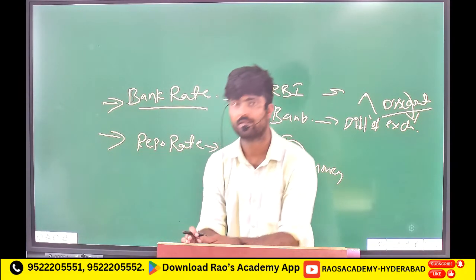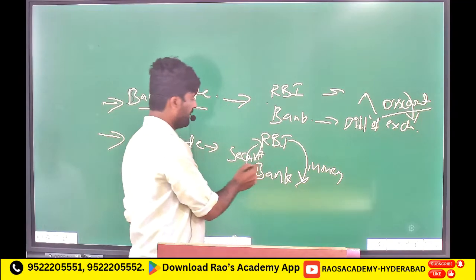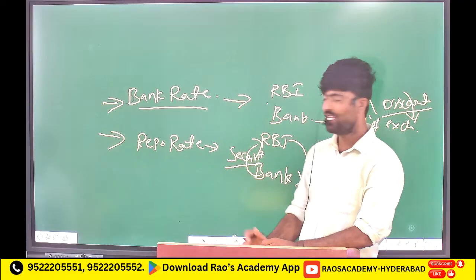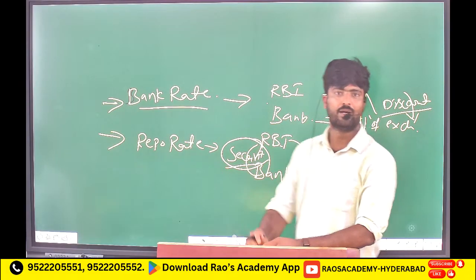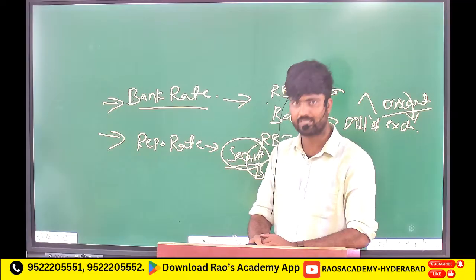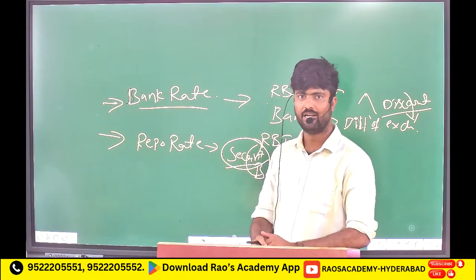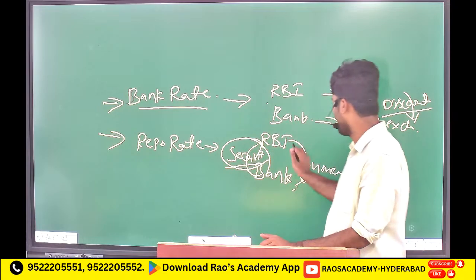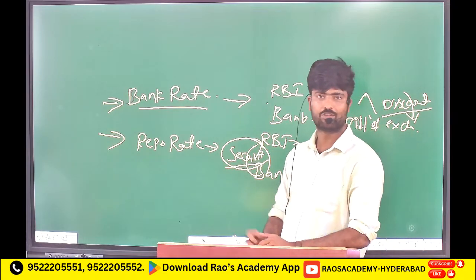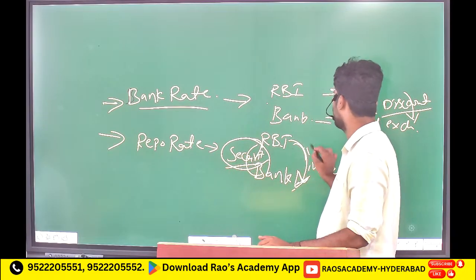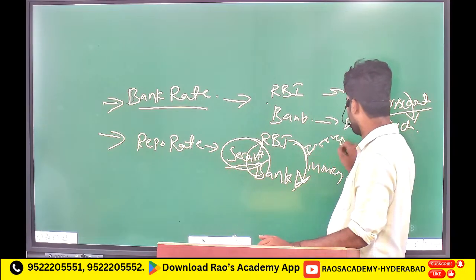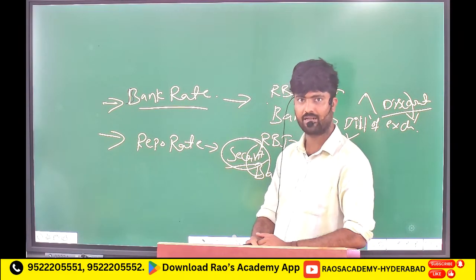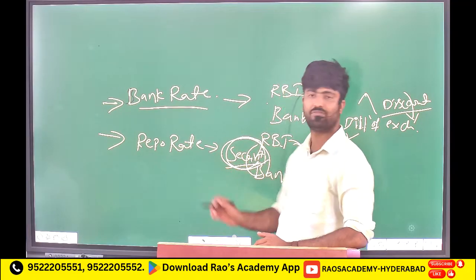Instead of a bill of exchange, if you place securities, meaning government bonds, we also call them securities. If the bank gives securities to the RBI and takes money, the RBI won't give it for free, it will charge some interest, right? This rate at which RBI lends to the bank by taking securities, we will call